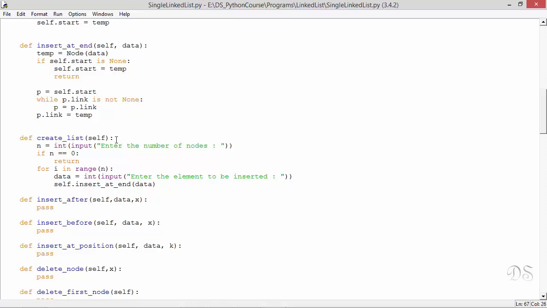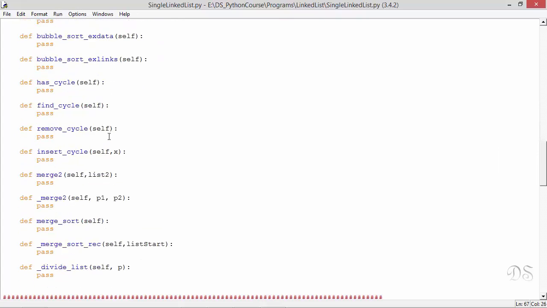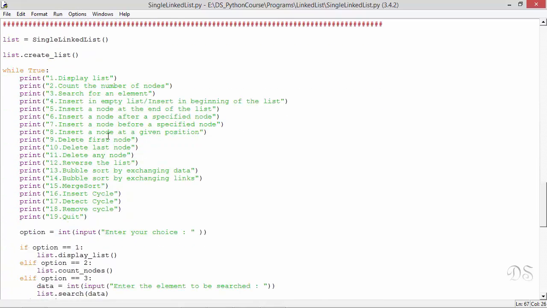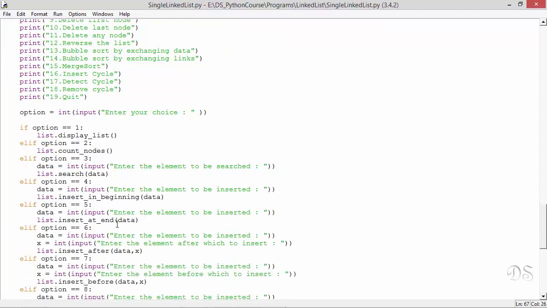Now in this method create list, we'll create a new list. Here we are entering the number of nodes and here we are inserting all the nodes with the help of this method insert at end that we have just seen. Now let's come to the method calls. We've called this method create list here in the beginning and we have called these methods insert in beginning and insert at end in options 4 and 5. Now let's run this program.